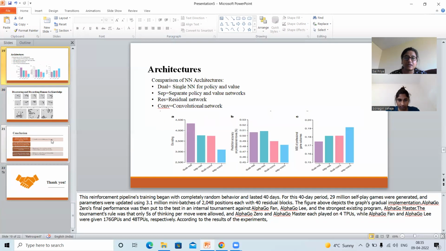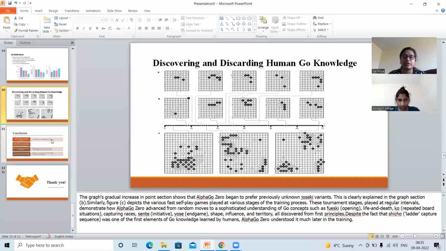And coming to the next slide, this is discovering and discarding human Go knowledge. This is the Go board. In this Go board, it clearly explains the graph sections. And this shows a sophisticated understanding of Go concepts such as opening, life and death, board situations, capturing races, sente, and shape influencing the territory. All were discovered from first principles, despite the fact that the capture sequences and this element of Go knowledge were learned by humans. AlphaGo Zero understood it much later in the training.